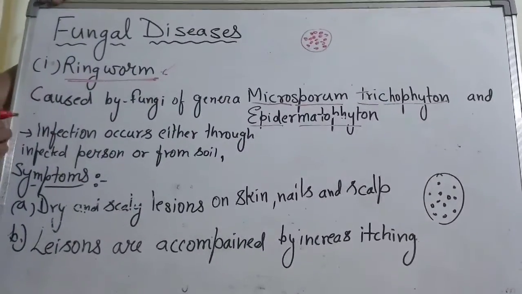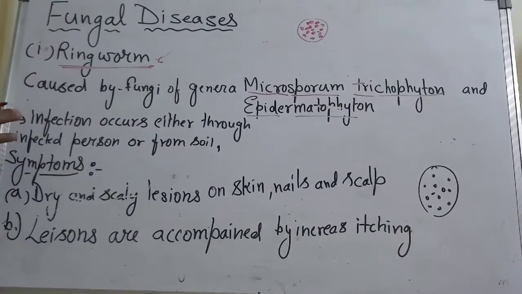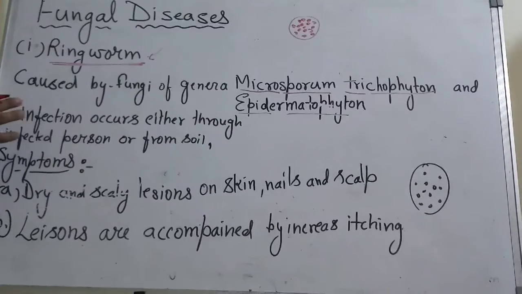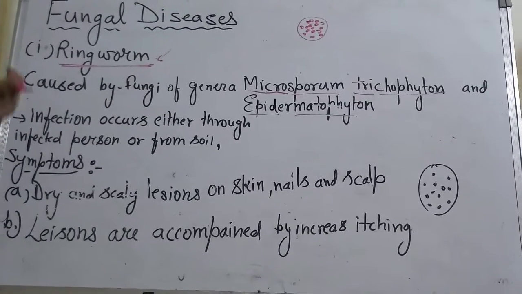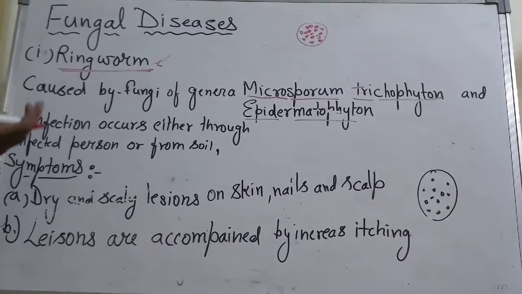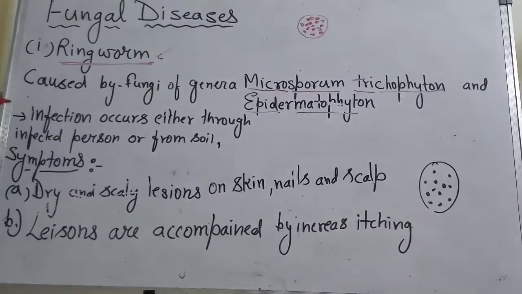Infection occurs through an infected person, some other person having the infection, if they share their comb, towel, or utensils, and it can also spread from the soil.